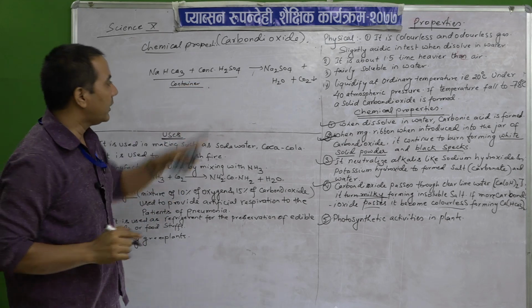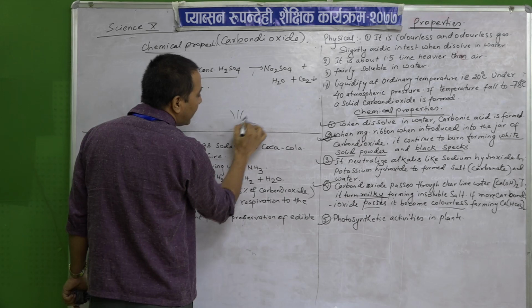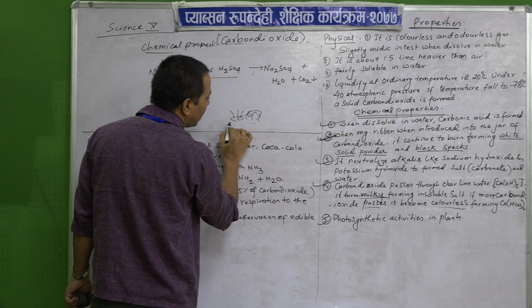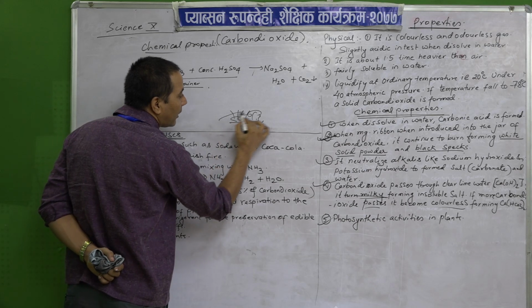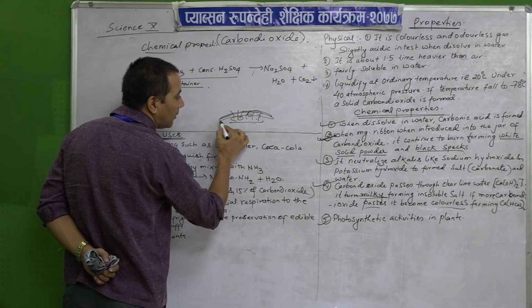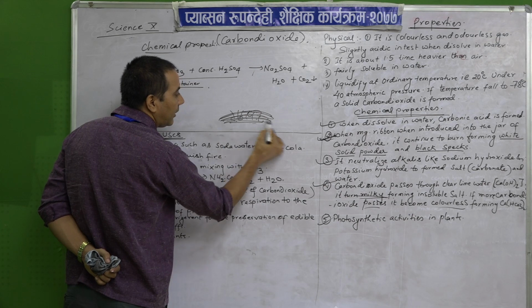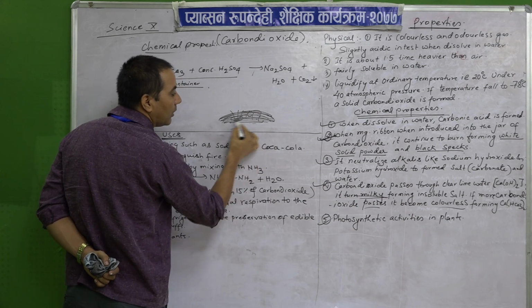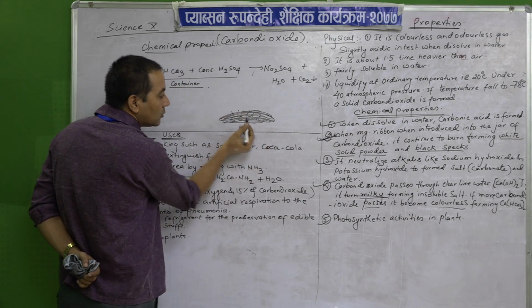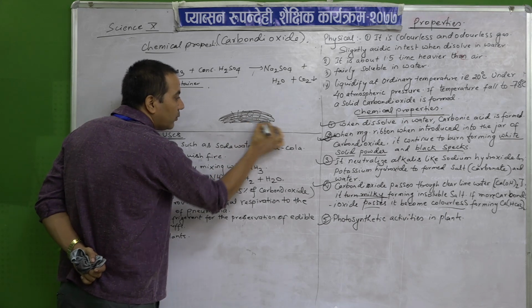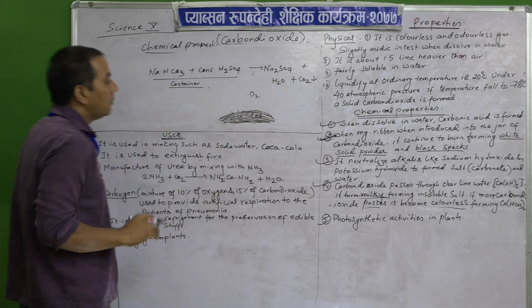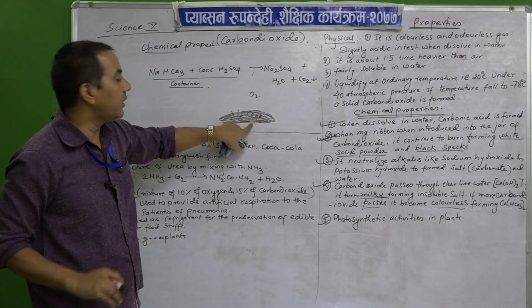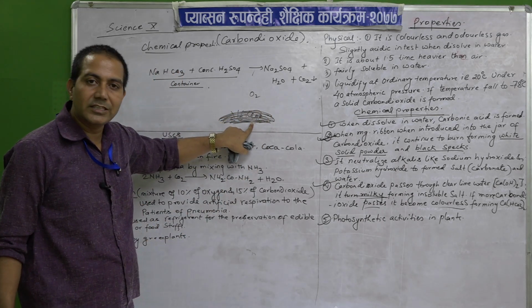Suppose the fire is going on here. When we use this, the layer of carbon dioxide, just like a blanket, will lie here. Carbon dioxide is heavier, so it will lie here. So the blanket will keep the fire out of contact with oxygen, so the fire will extinguish.